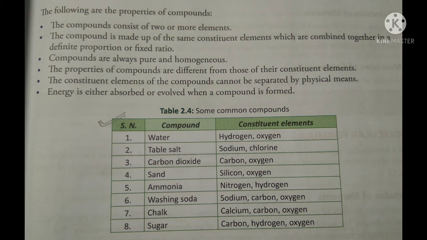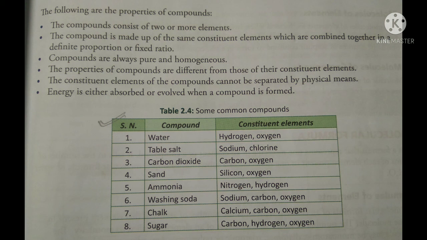This is the picture from the book. The following properties are given to you. There are 6 properties. This is very important. Some common compounds are given, with how the constituent elements are distributed in the compound name, like water: hydrogen and oxygen. Table salt: sodium and chlorine, and so on. These 8 compounds in total are given with their constituent elements. So I will stop this chapter here.